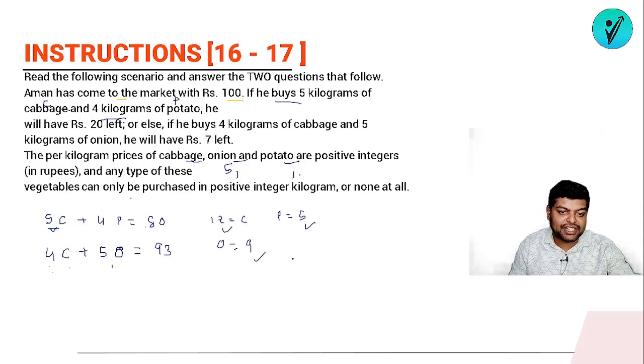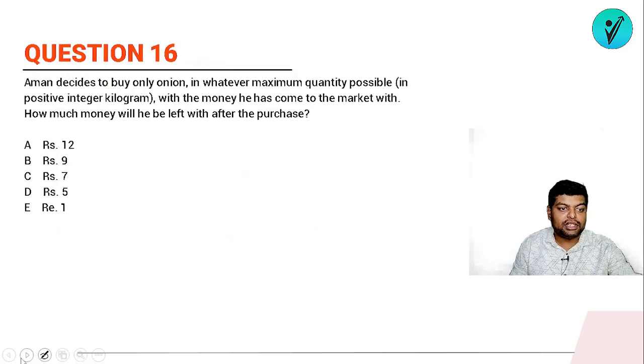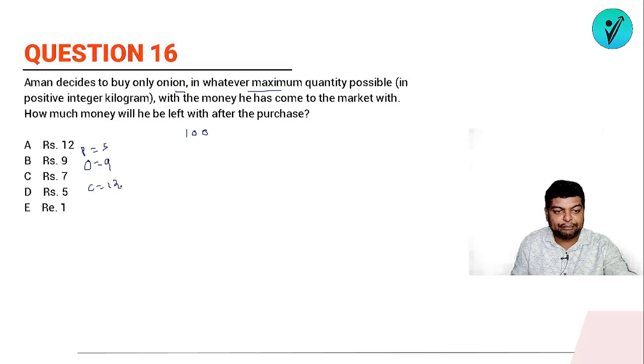Now, once we have deduced the data, let's use it in the questions. Now, question number 60. Aman decides to buy only onion in whatever maximum quantity possible. The total money he has is 100 rupees. Onion was 9 rupees per kg, potato was 5 rupees per kg and cabbage was 12 rupees per kg, right? With the money he came to the market with, how much money will be left after the purchase?